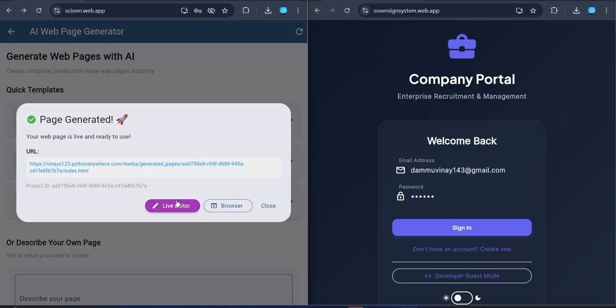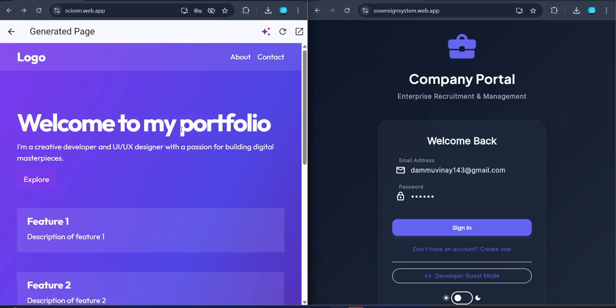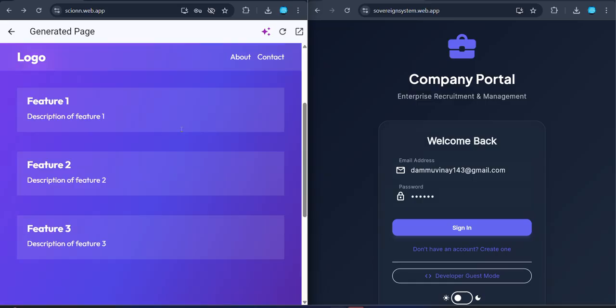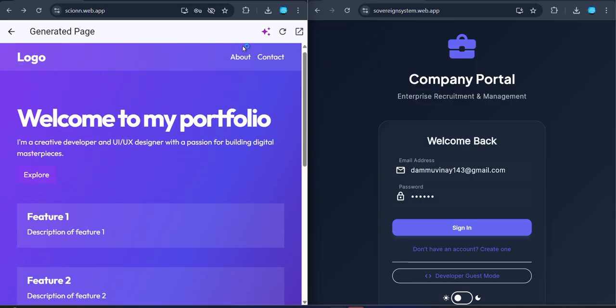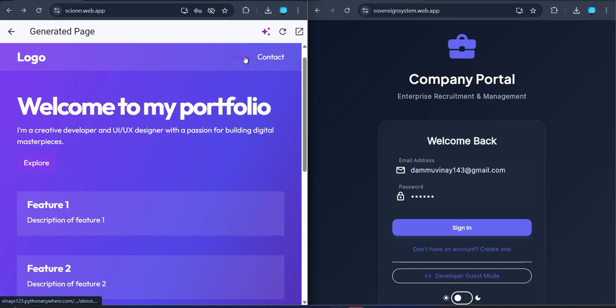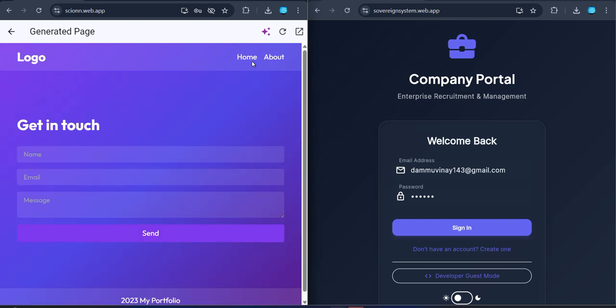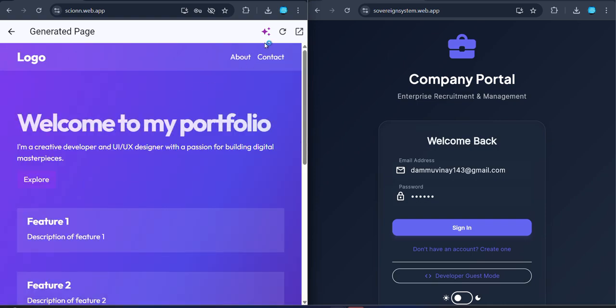Before, we went to the browser option. Now let's see how the live editor works. This is how AI generated our website when I asked it to create my portfolio website. These are the basic elements which will be in my website, and I can modify them. Basically, every website usually has home, about, contact information, etc. Now let's edit our web page.